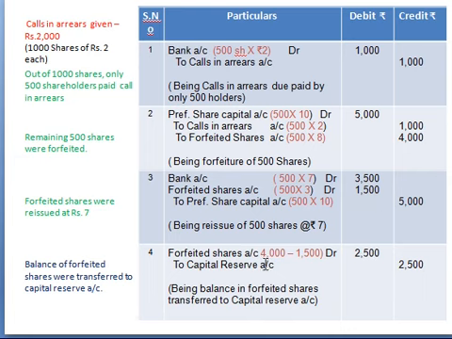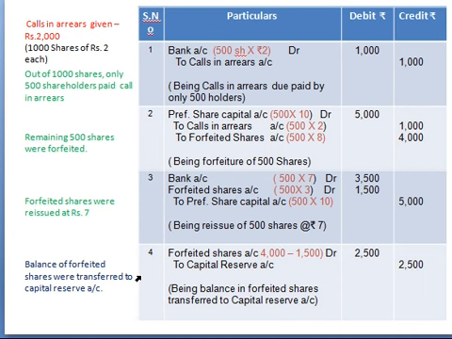That balance to be transferred to capital reserve account, and this is the entry: forfeited shares account debit to capital reserve account. That is 4000 minus 1500 rupees, that is 2500. Now see, half of the shares were received and remaining 500 shares are forfeited, and this is for reissue, and this is for your balance transfer to capital reserve. So now these entries are over.